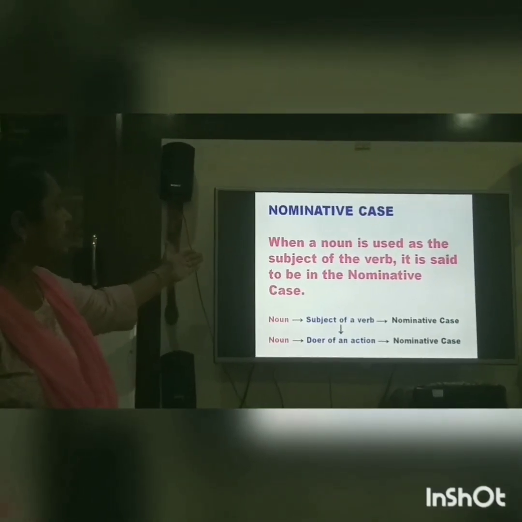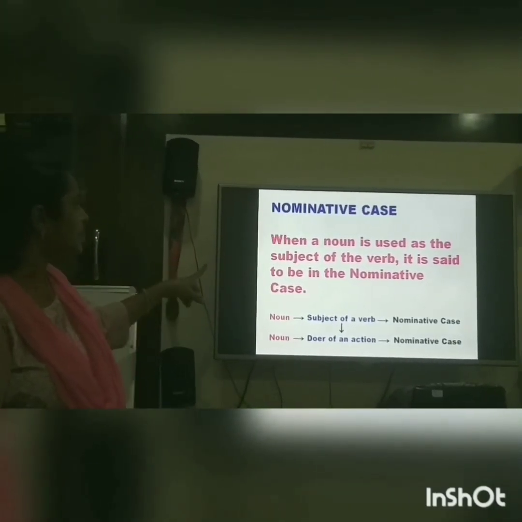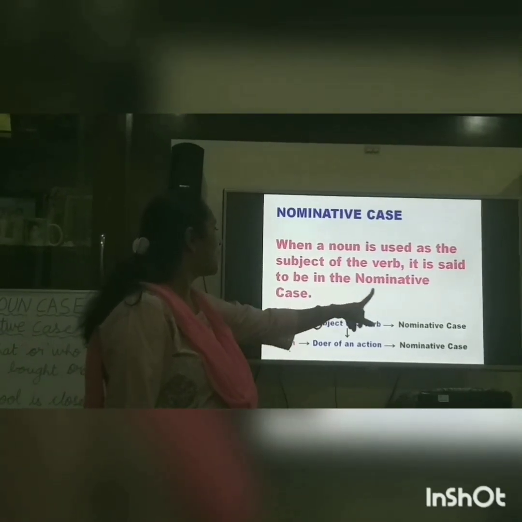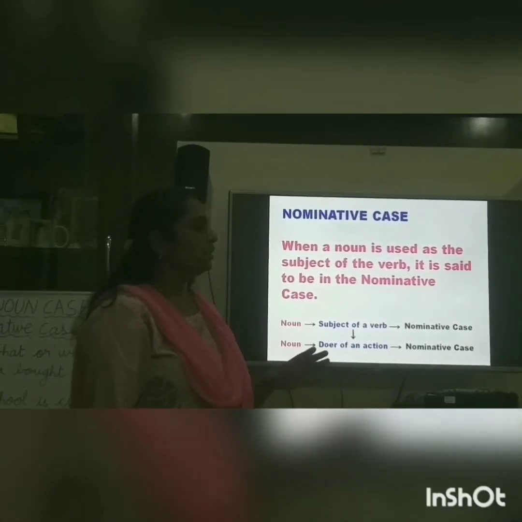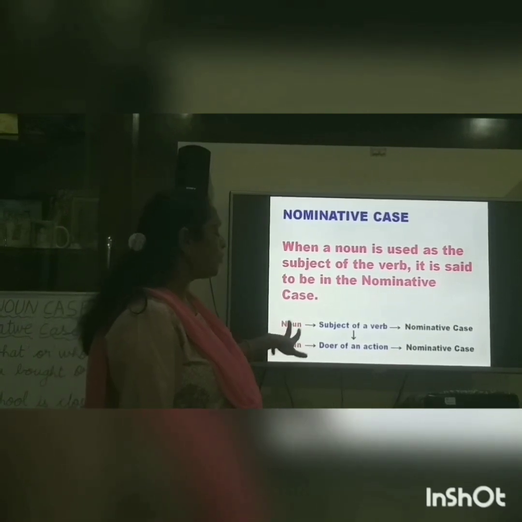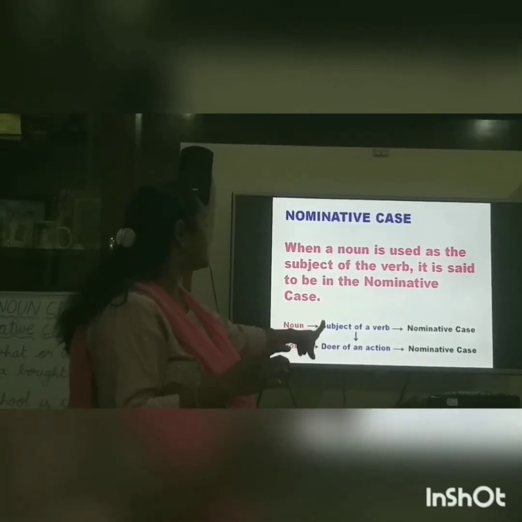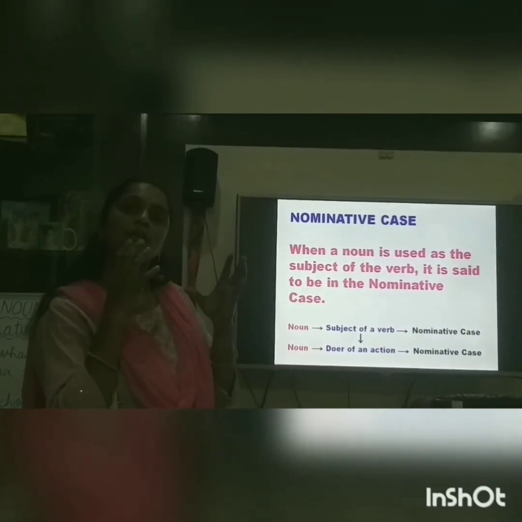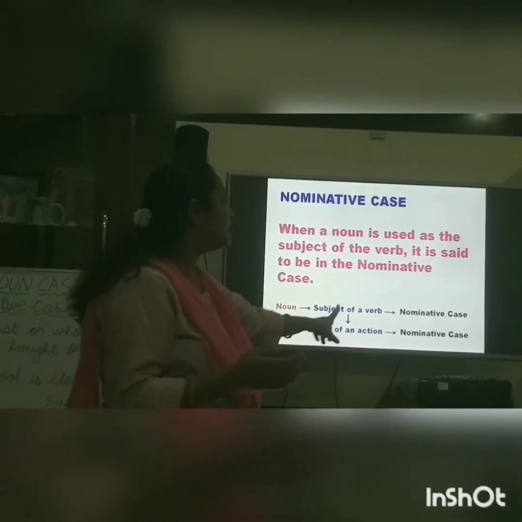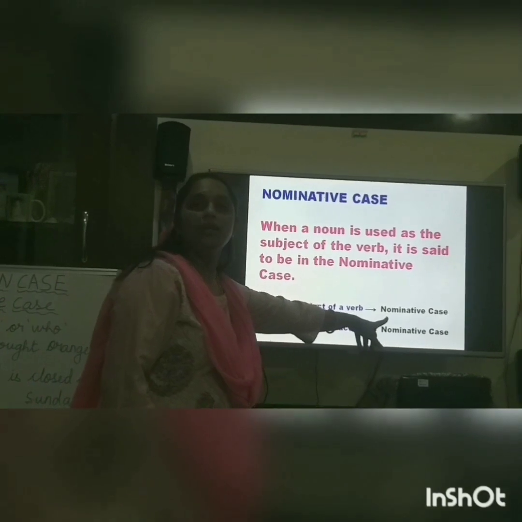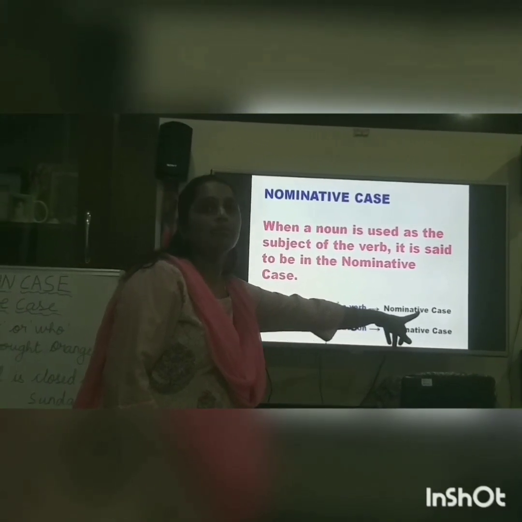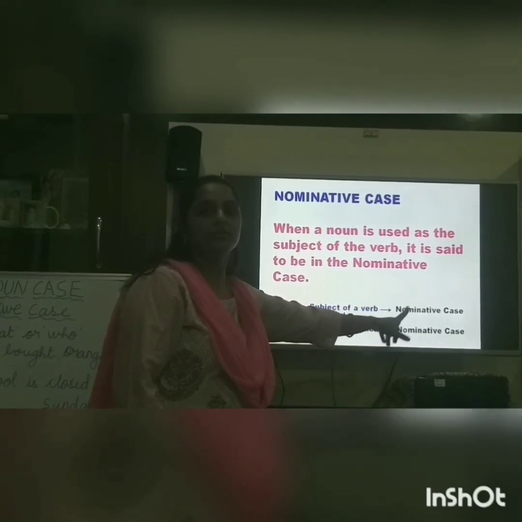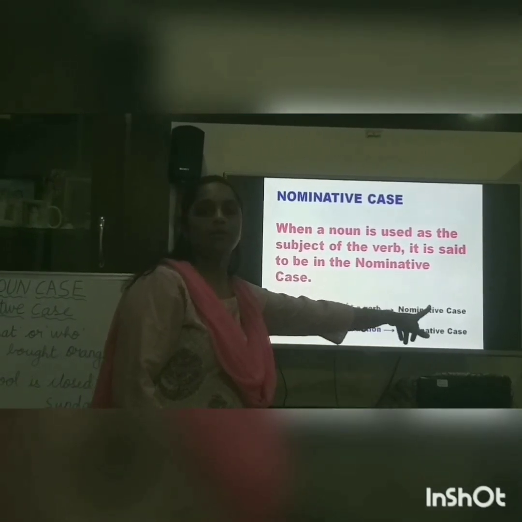Nominative case. When a noun is used as a subject of the verb, it is said to be the nominative case. That means when the noun in the sentence is the subject of the verb, he is the doer of that action, then it takes the position of the subjective case or nominative case.